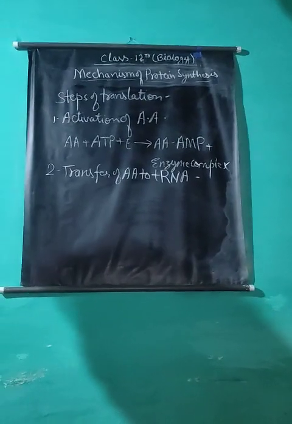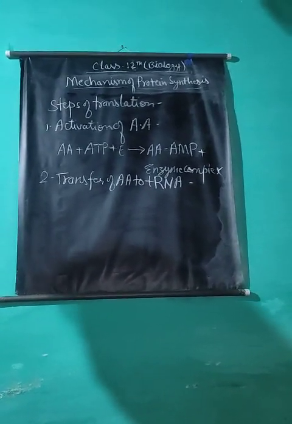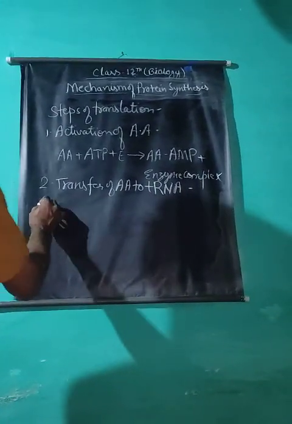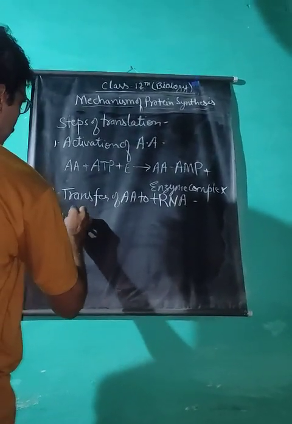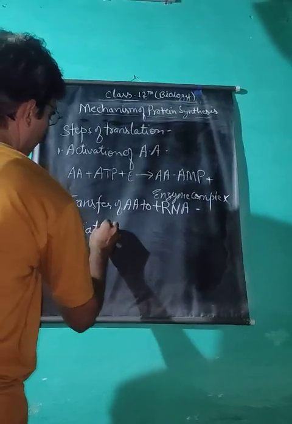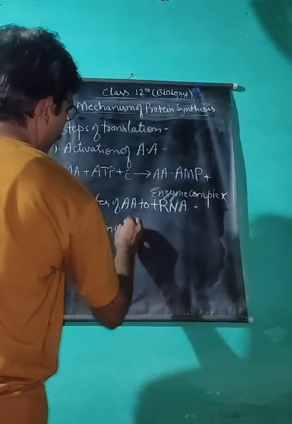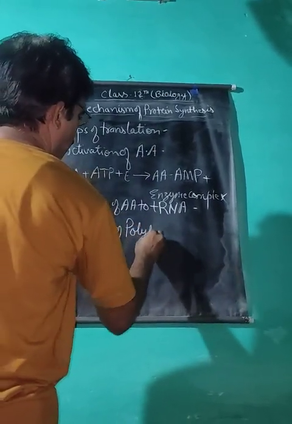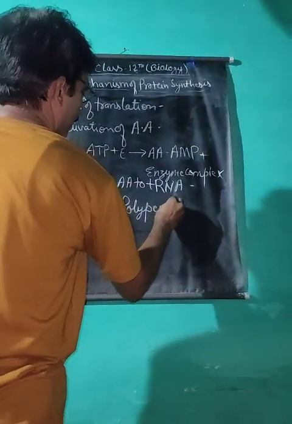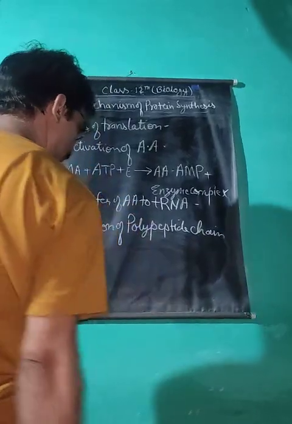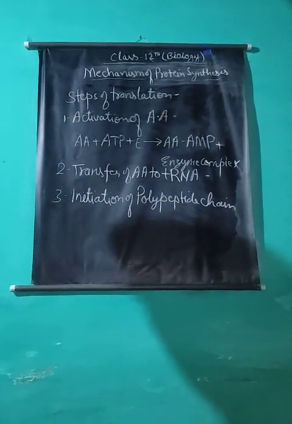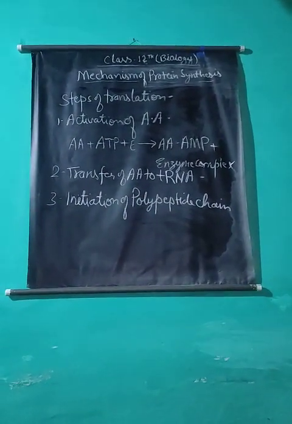Third is initiation of the polypeptide chain. Protein is a polypeptide chain molecule.